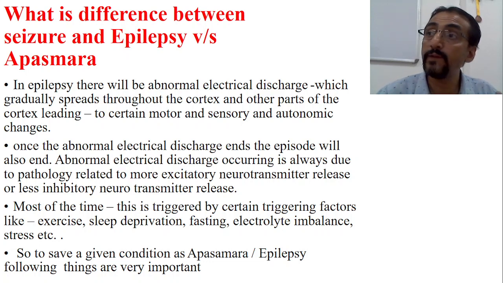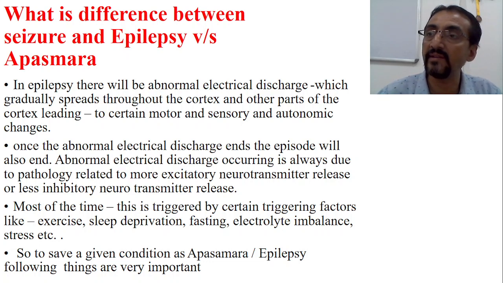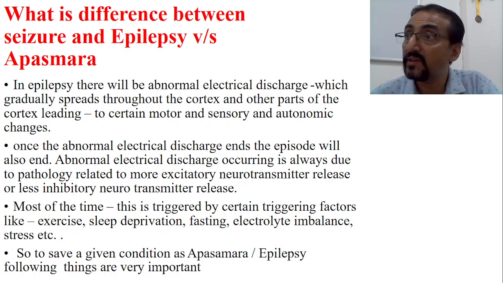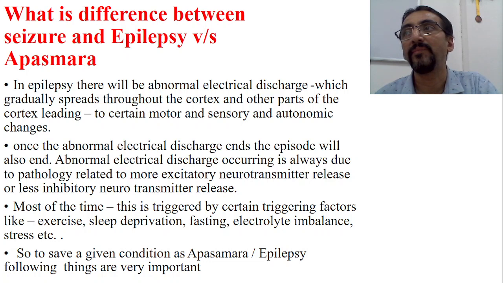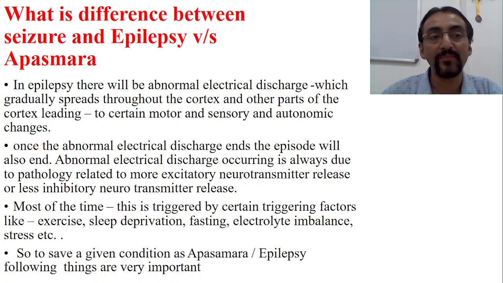Okay, in a full-fledged epilepsy, which we call generalized epilepsy, an abnormal electrical discharge starts from one hemisphere, the right side hemisphere suppose. Then it gradually spreads to the opposite side, to the left hemisphere. Then it also reaches the reticular activating system. Okay, so in epilepsy, there will be abnormal electrical discharge which gradually spreads throughout the cortex and also other parts of the cortex, leading to certain motor, sensory and autonomic changes.